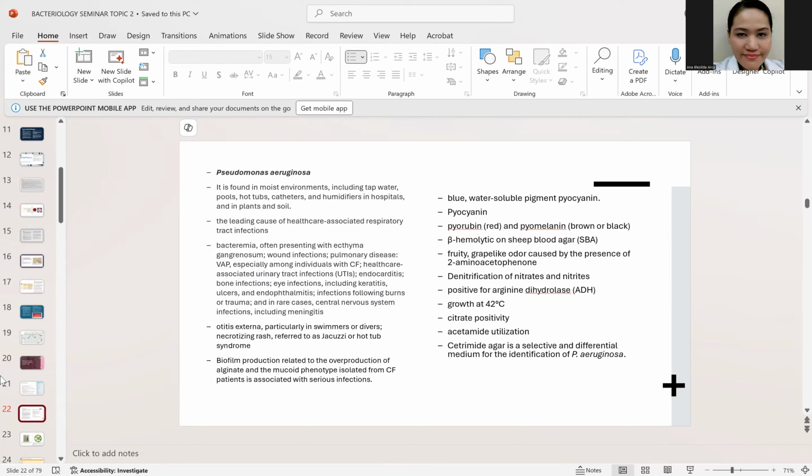So, what type of infection can you get from this one? Commonly, class, it is respiratory infection, particularly in patients with cystic fibrosis. But take note, class, that cystic fibrosis is a medical condition caused by a genetic anomaly. So when you have cystic fibrosis, the genetic anomaly causes weakness in your lungs. When you have weak lungs and cystic fibrosis, you are easily infected by Pseudomonas aeruginosa. So if you have cystic fibrosis, most of the time you also have a Pseudomonas aeruginosa infection. It causes pulmonary infection, particularly pneumonia.